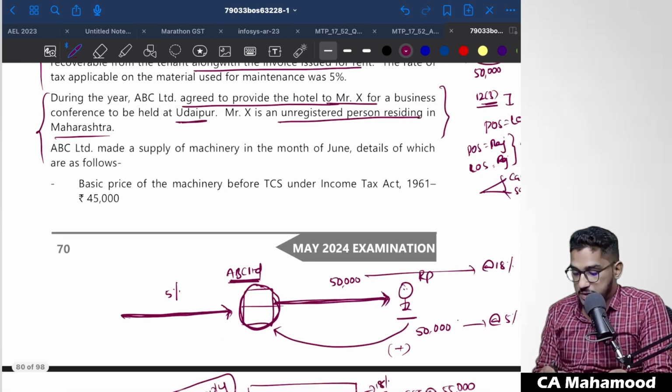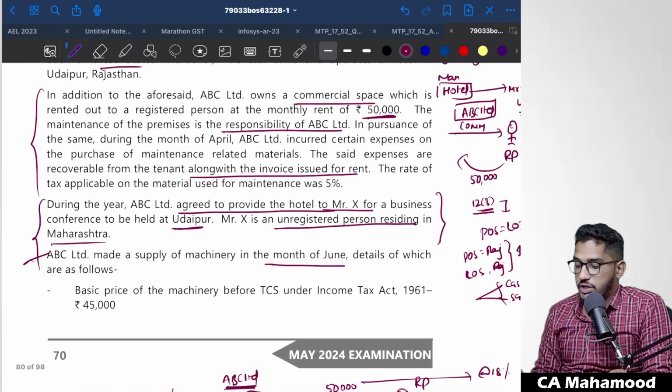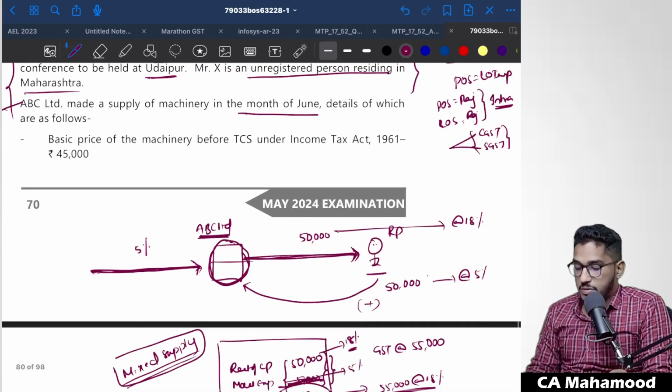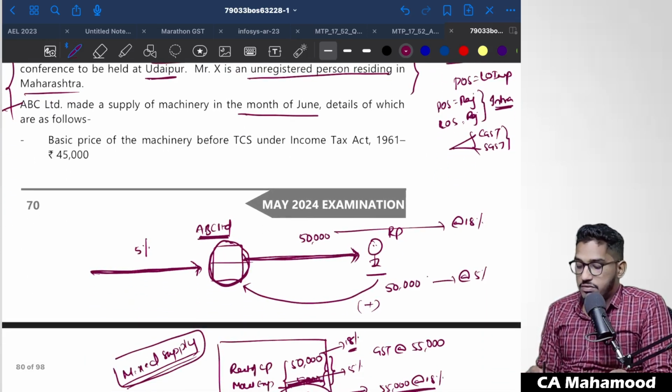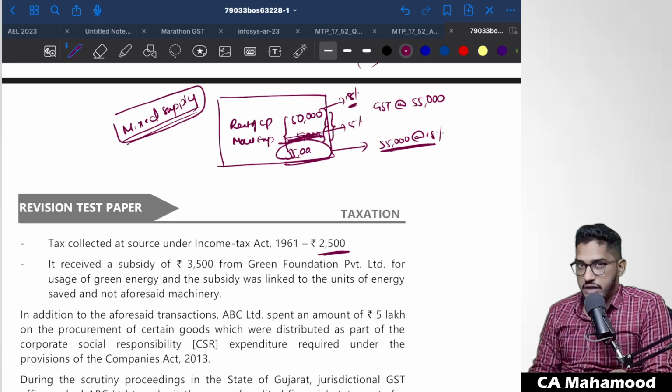Now let us come to the next part. ABC Limited made a supply of machinery in the month of June, details of which are as follows. See, they are also into the manufacturing business, right? So they have supplied one machinery in the month of June. The basic price of the machinery before TCS under the Income Tax Act amounted to 45,000. So before TCS, the price of the machinery was 45,000. And they have collected TCS of 2,500 rupees.